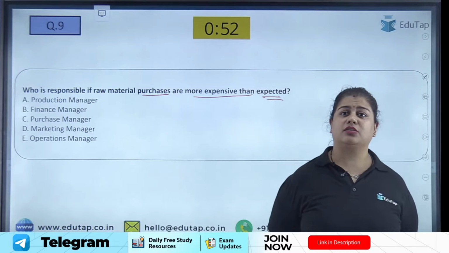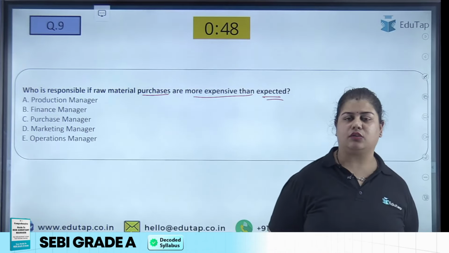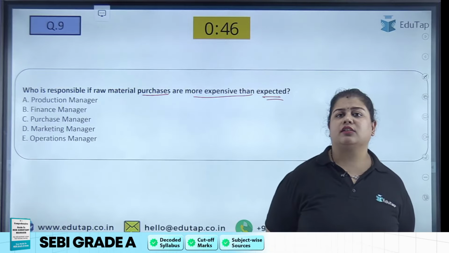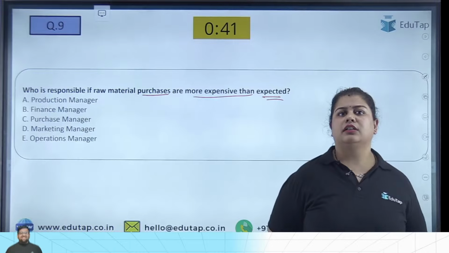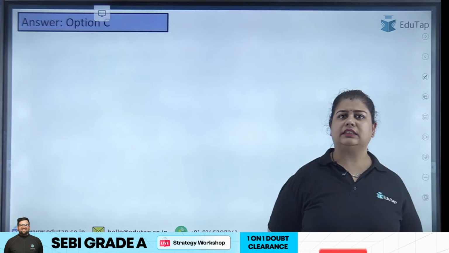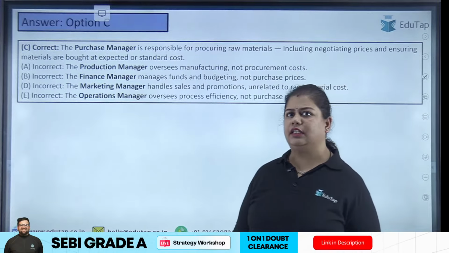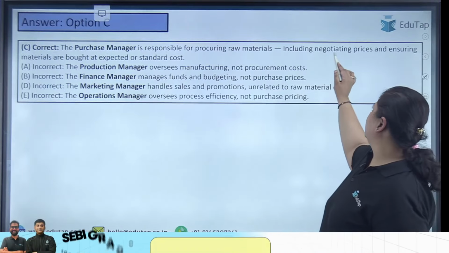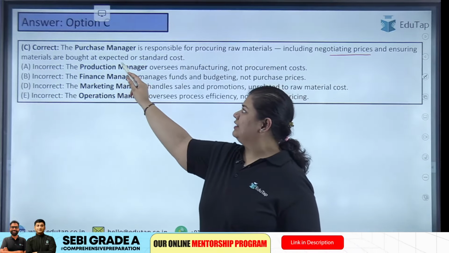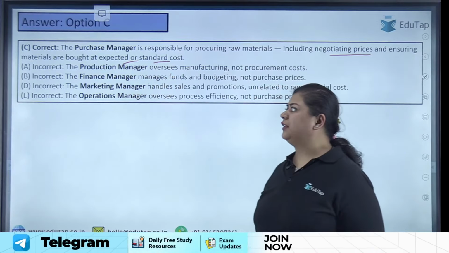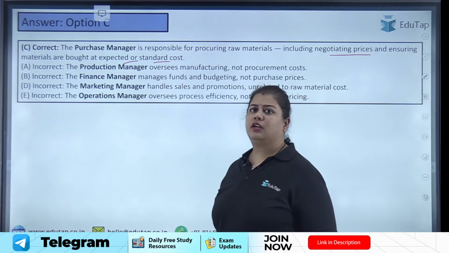That he has to see from which supplier he should take the supplies or the raw material, so that it can cost you how much you have thought of, right? So the answer is option C, the purchase manager. Because he is responsible for negotiating the prices and also ensuring that the materials are bought as expected or at standard cost.